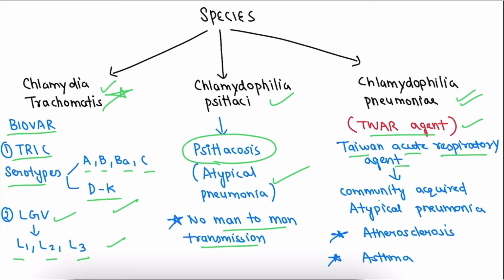It causes community acquired atypical pneumonia, like Chlamydophila psittaci, and it is also associated with atherosclerosis and asthma. The most important to focus on is Chlamydia trachomatis. For Chlamydophila psittaci we have to remember the disease, and some basic points about Chlamydophila pneumoniae.